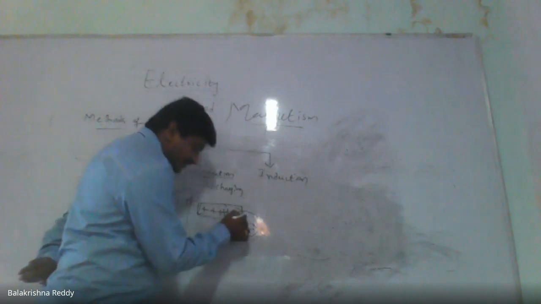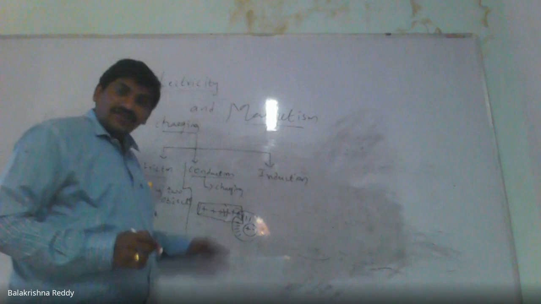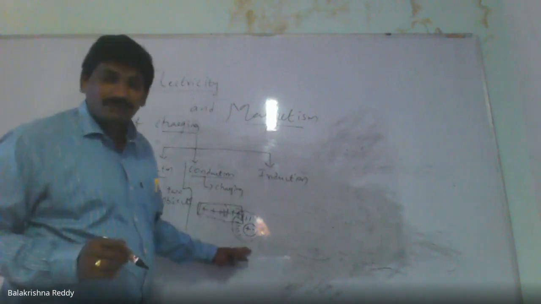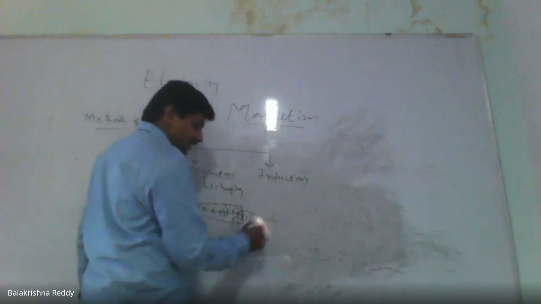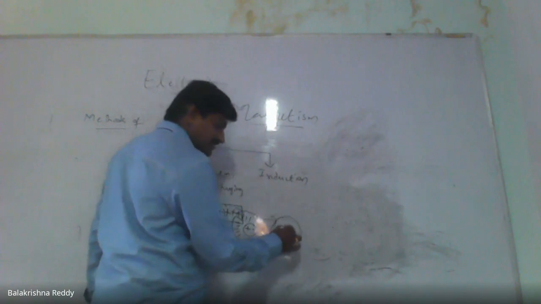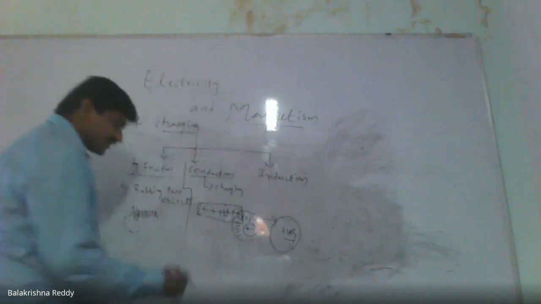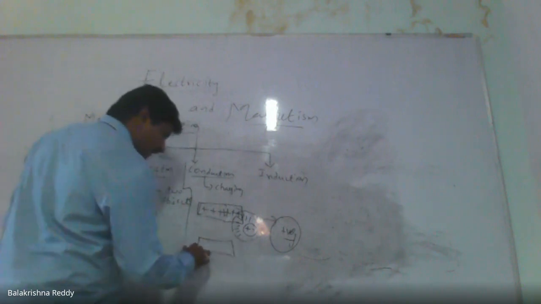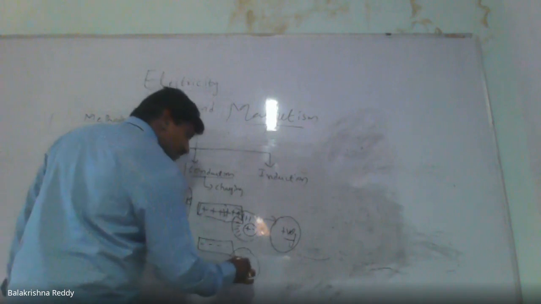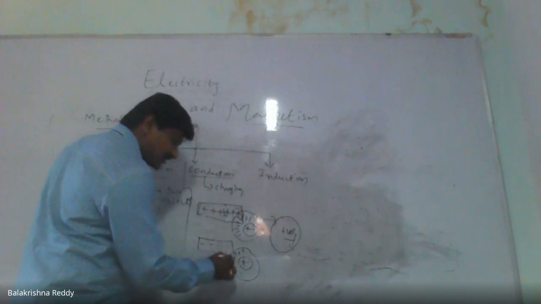All the negative charges will move towards this side, attracted by the positive charge, and whenever it comes into contact, this neutral body will be turned positively charged. Similarly, if you are conducting a negatively charged body with an uncharged body,